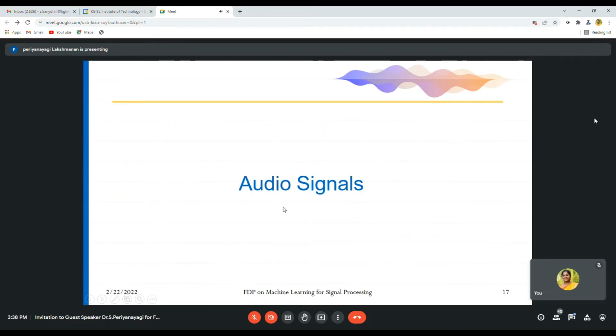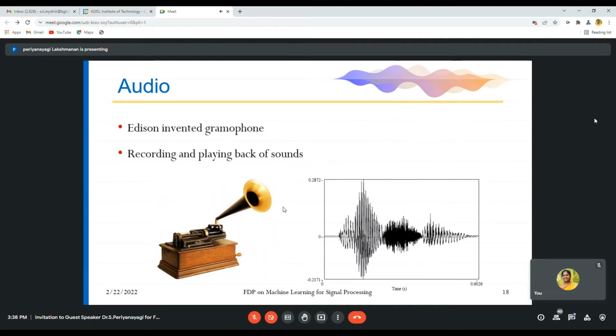Coming to a few audio signals, Edison invented the gramophone, for recording and playing back of sounds. So we all know Edison. He first invented a machine which records and plays back sound. Again, this is a voice signal. For example, you say hello. Hello, it first records and then again it plays back.